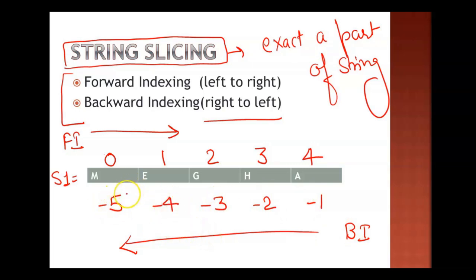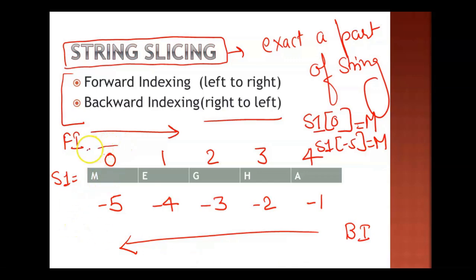So now the point is, if you want to work on a single character, string manipulation is required. You want to extract the first character from the complete string. So what can be done? I can write S1 and I can write 0. S1 is the name of the string, and the position we are mentioning here, 0, is for the first character present in the string. So this is equal to M. Even if you write S1 -5, this is also M only, right?